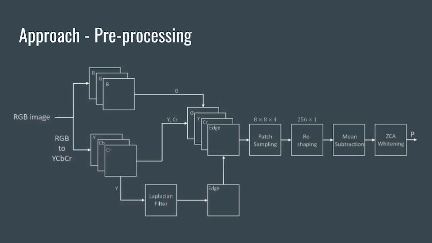Here is the pipeline for pre-processing. We extract the green channel of the original image and the YCR channel of the converted image, which is similar to UNIQUE. Besides, we additionally generate an edge channel. Therefore, there will be 4 channels overall. Then we randomly sample 100 8x8x4 patches in each image and reshape them into 256x1 vectors. After mean subtraction and ZCA, we will have the input for sparse representation training.